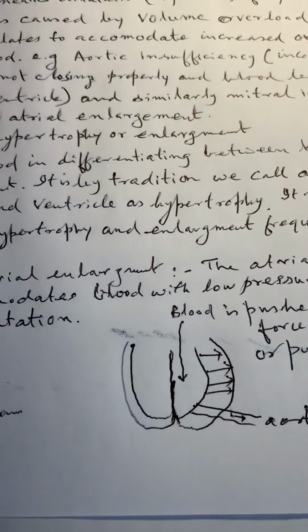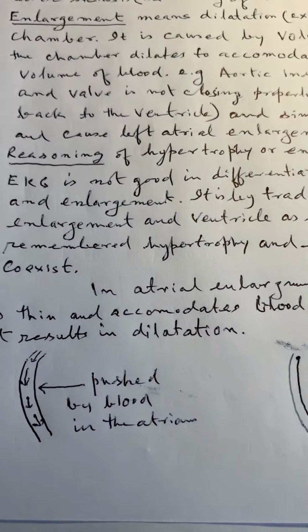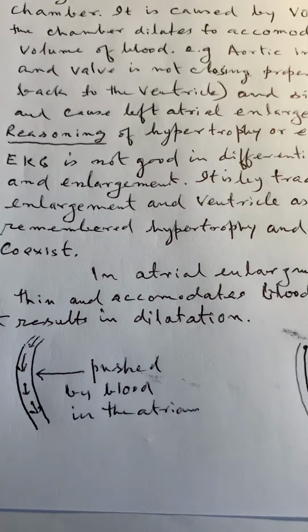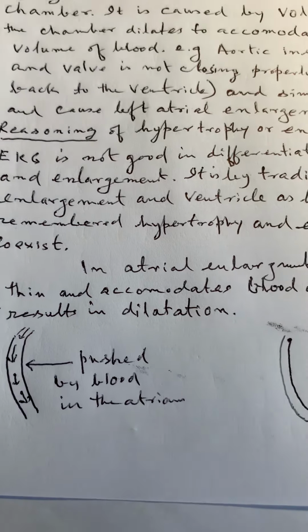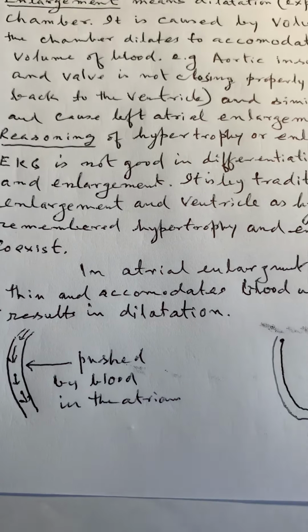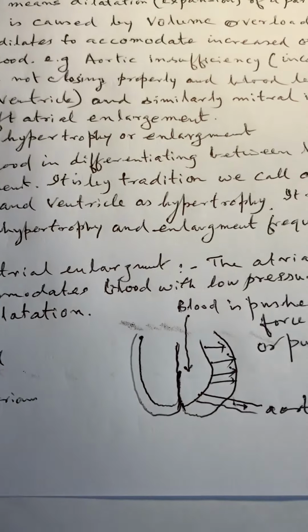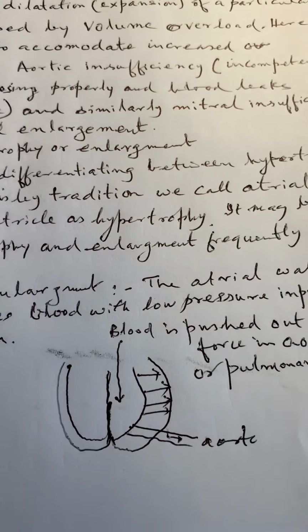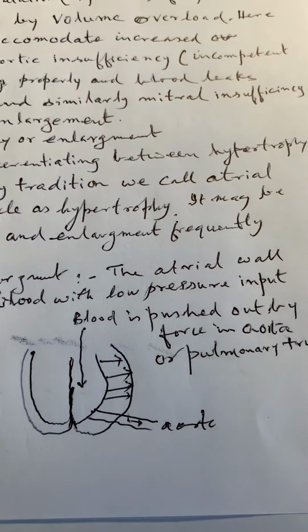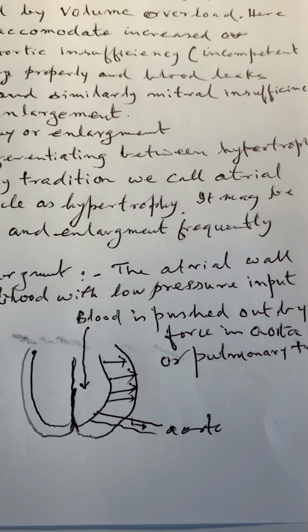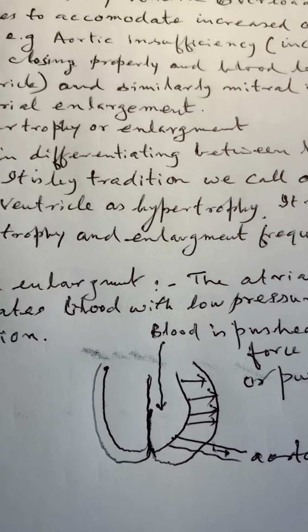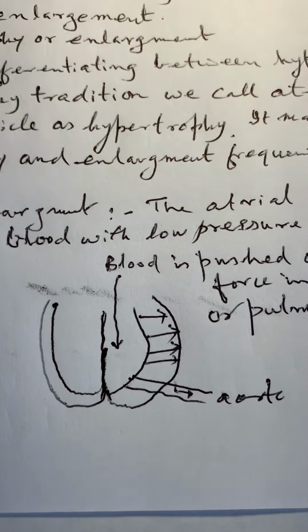So enlargement of the atrium is because of the volume overload. Volume is more, and this overload is causing expansion of the wall, while pressure overload in the ventricle will cause hypertrophy. So that is the difference between hypertrophy and dilatation.